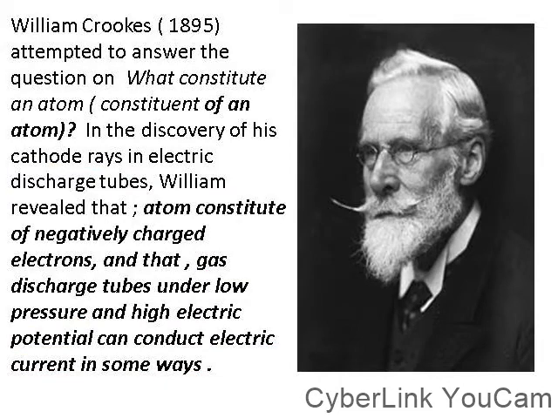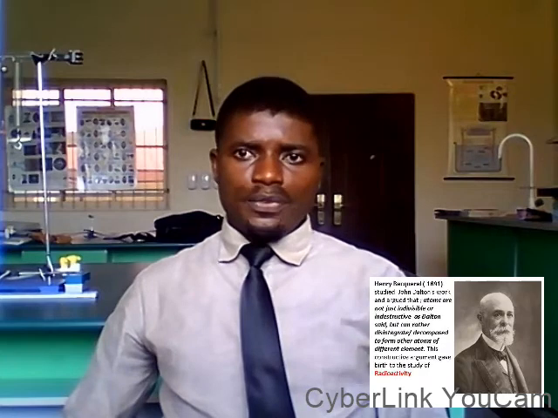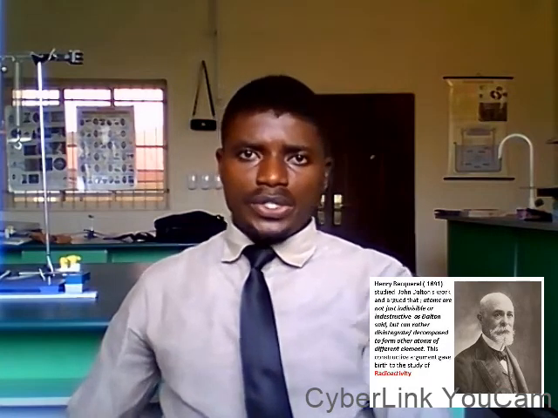So the next person on board was the community of science. The community of scientists came and sat together and tried to combine the definition of the Greek philosophers, the definition of John Dalton, and the definitions of the other scientists, and they were able to come up with something like this.